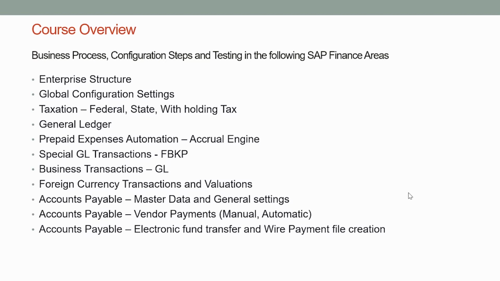We will look at special GL transactions. These are like down payment made to vendor or guarantees. These will be discussed, how they are configured and how they are used in SAP.